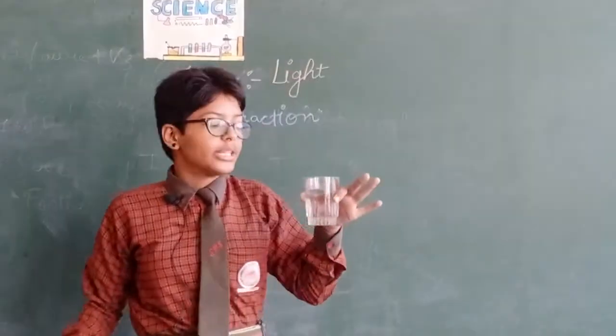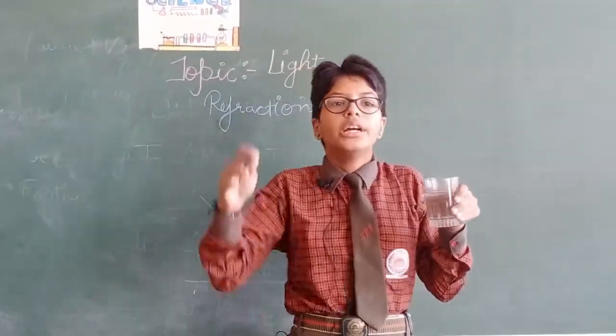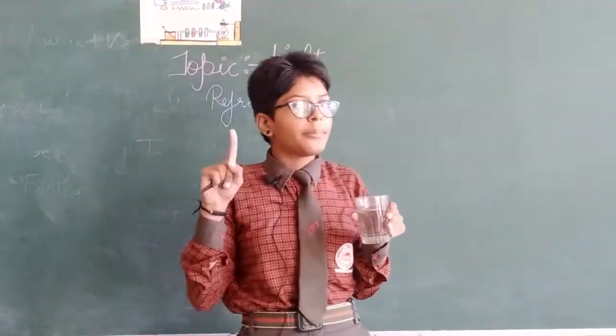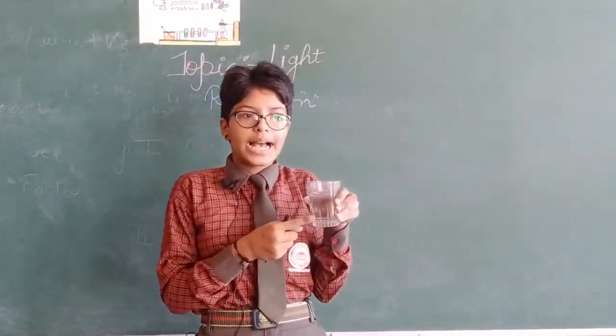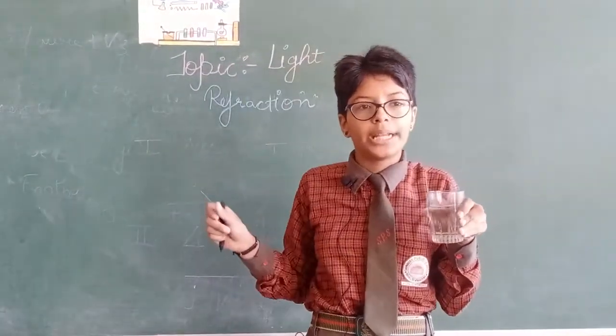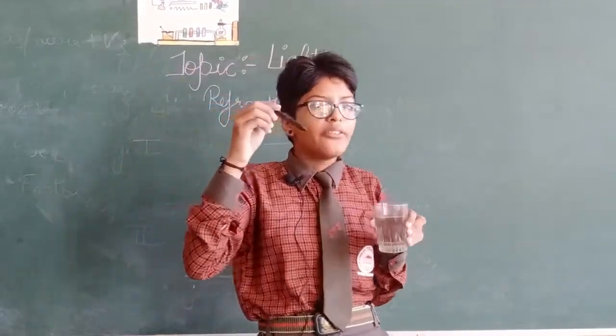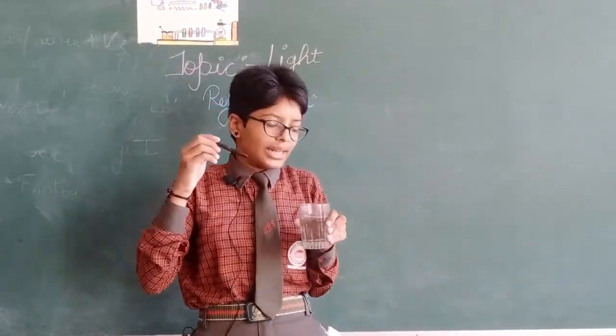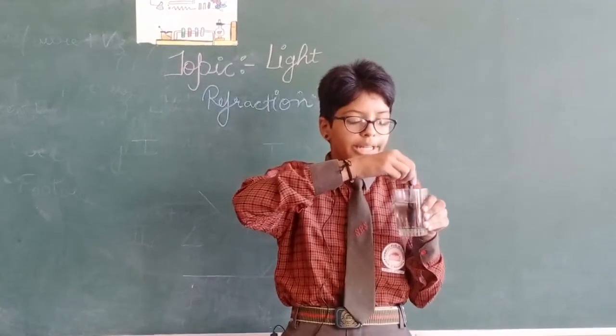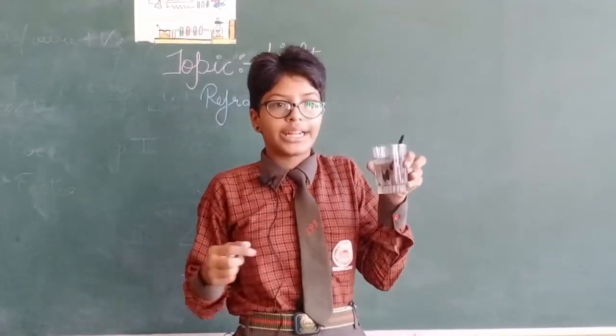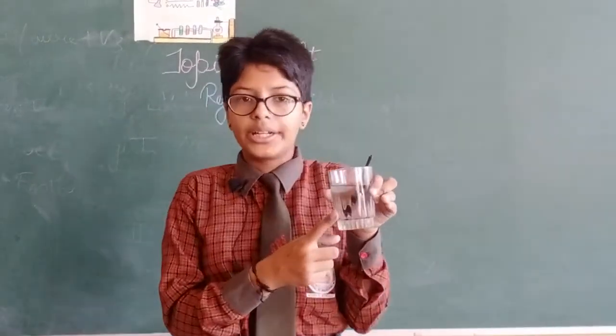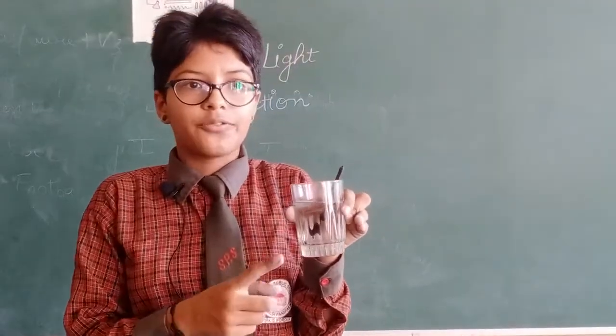In refraction, light changes direction. So now this is a glass filled with water. Here is air, which is medium number 1. And in this glass, water is present, which is medium number 2. This pen will act as a light ray. If I put it in this, what are you able to see? The direction of the pen is somewhat tilted. This also happens with the light ray.